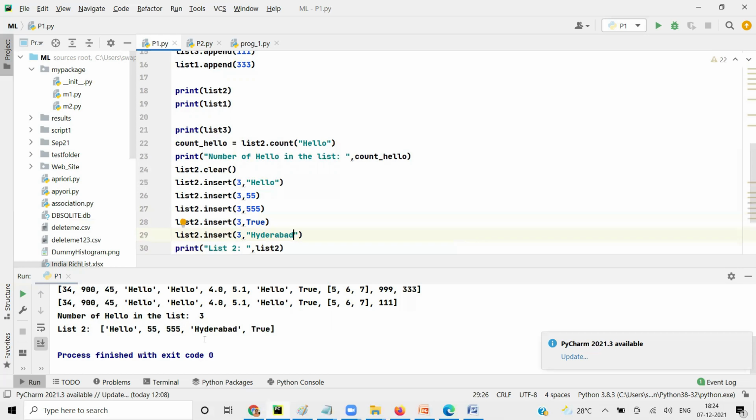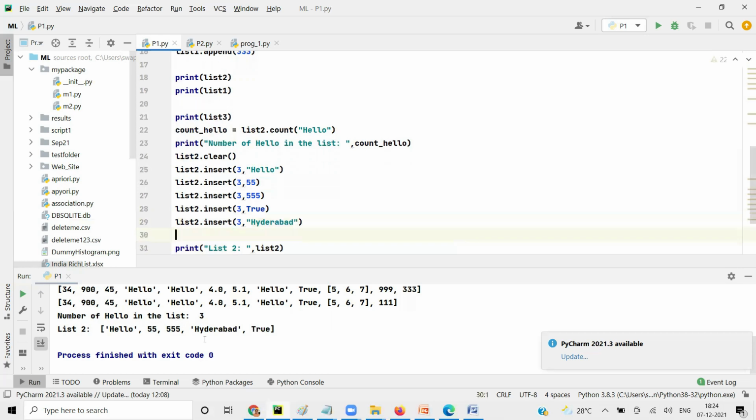Now if I add one more, let's say Chennai here, what will happen? Chennai will come on third, like the fourth, and Hyderabad will go to fourth and true to the last. That's how this insert works.